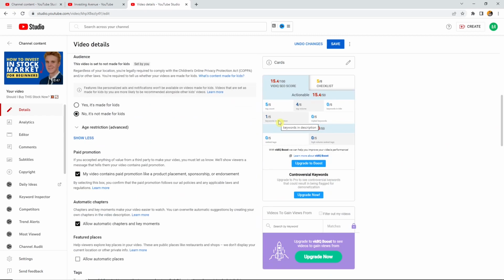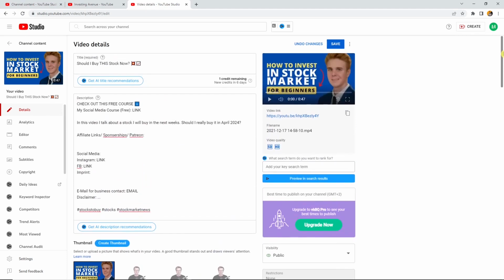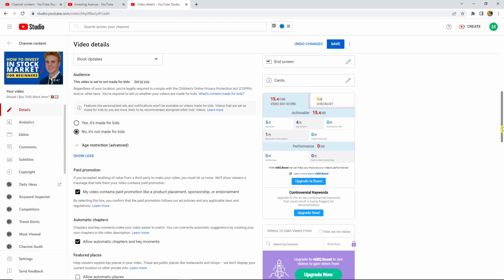Keywords in description, also nearly none, and triple keywords, of course, also none. So what I should do is use more tags for the title and of course for the description, and then also use the same keyword, maybe stock market, a few times. So 1 time here or 2 times here and 3 times in the description. That would be perfect for the search engine optimization score. That doesn't mean that it's perfect for engagement or for click-through rate, but it's perfect for search engine optimization, okay?